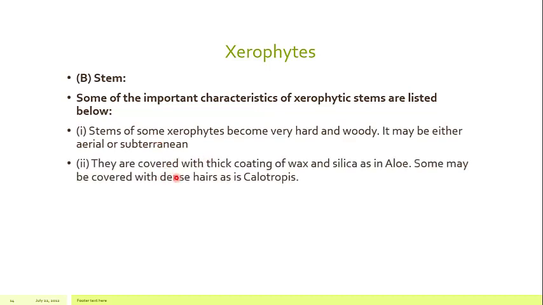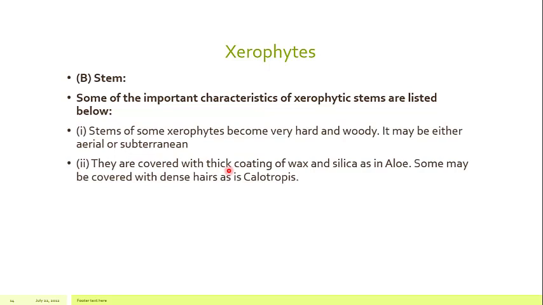The second adaptation: they are covered with a thick coating of wax and silica as in aloe vera, and some may be covered with dense hair as in Calotropis. These are the very basic and major adaptations present in most of the stems of plants growing in the desert environment. And why are they coated with wax and silica?